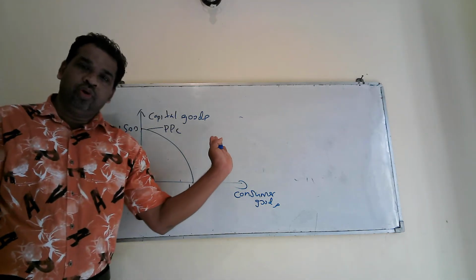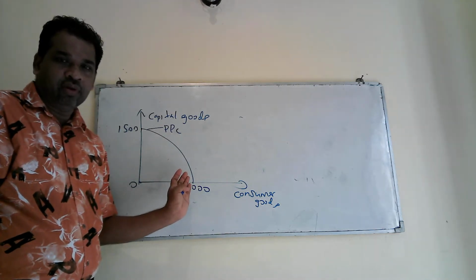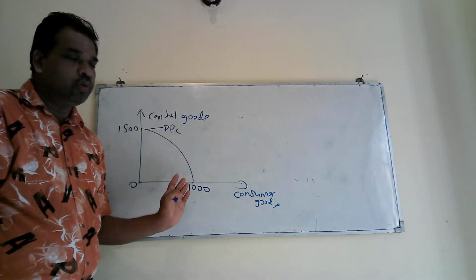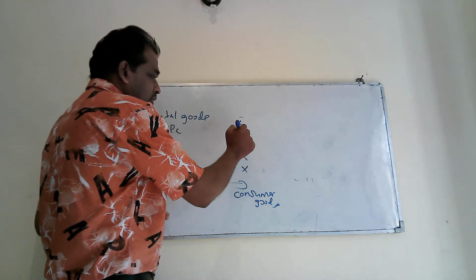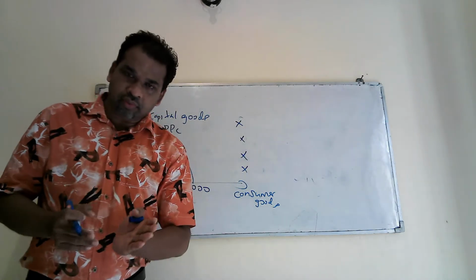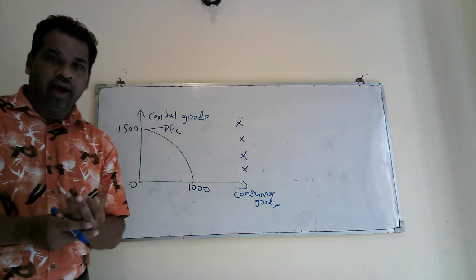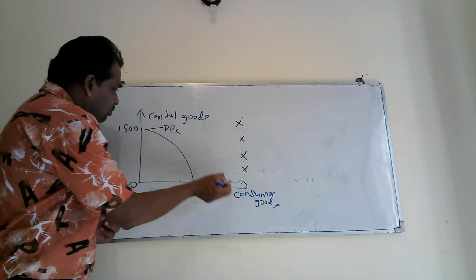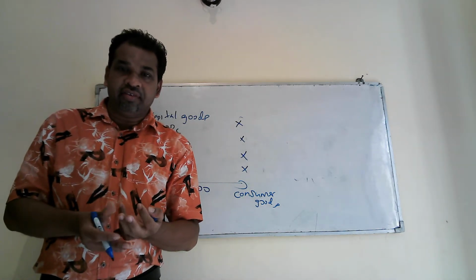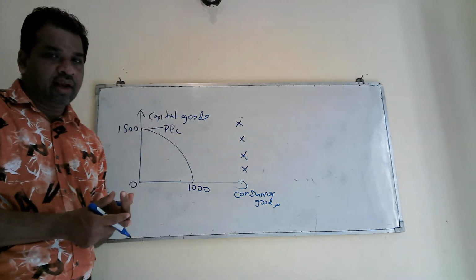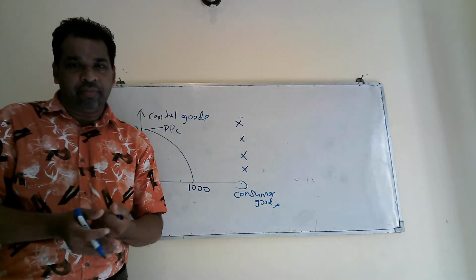Then you explain that when you draw this type of curve or PPC curve, we have to make 3 assumptions. The country is producing only two types of goods like this, here consumer goods, capital goods. The country is using all the existing technology. Number 3, the country is using all the resources available in the country in an efficient manner.